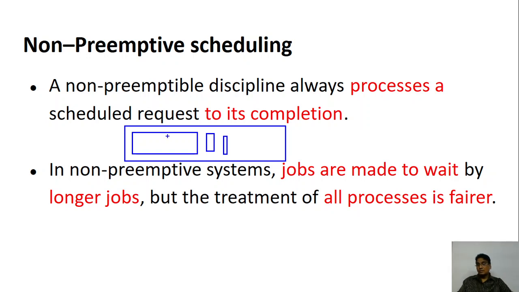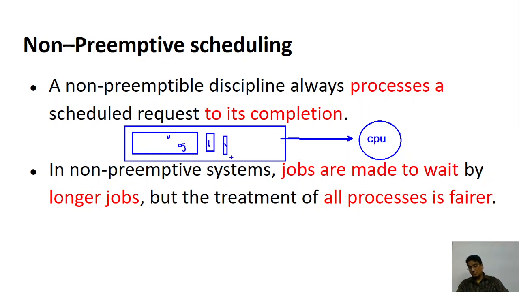Now suppose this process is given to the CPU. In that case what will happen? All the others must wait. Let's assume that this is going to take 5 minutes. This is 1 second. This is less than 1 second.